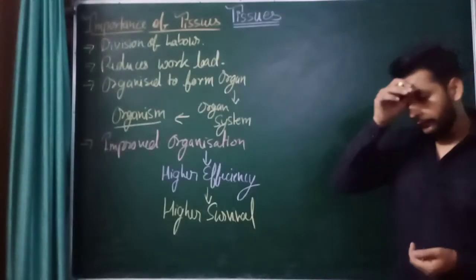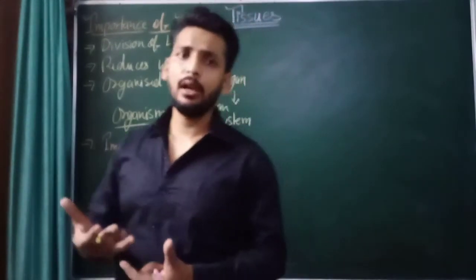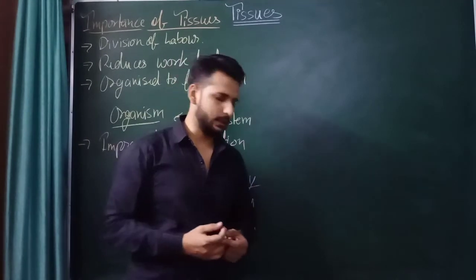Okay, now we will study that tissues are present in the multicellular organisms like plants and animals.